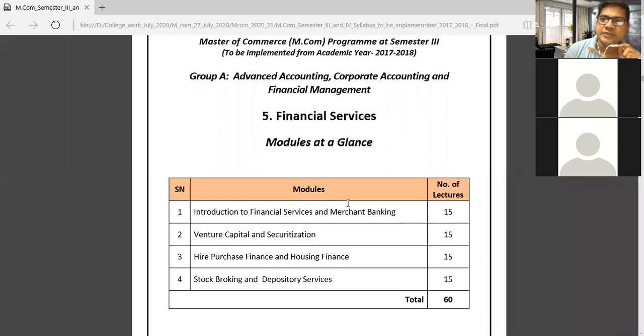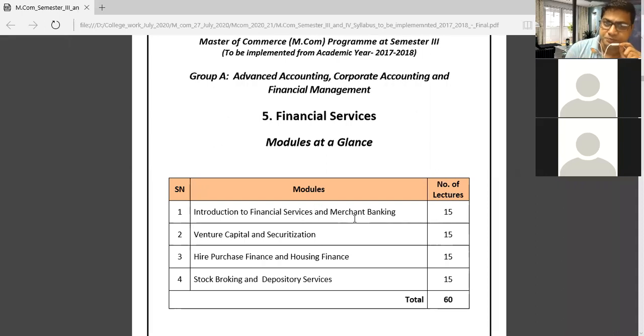Nowadays it is very important to study the securities market, and we should know about the securities market and their processes and various other things. Now, what kind of modules are there? Introduction to financial services and merchant banking, venture capital and securitization, hire purchase finance and housing finance, stock broking and depository services. These are the interesting modules that you have to study.